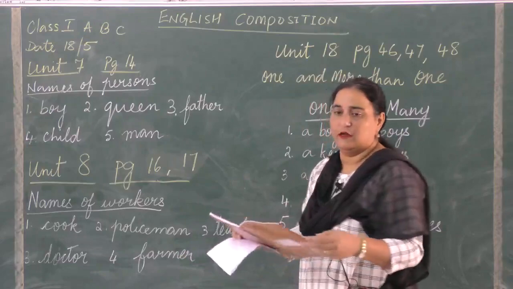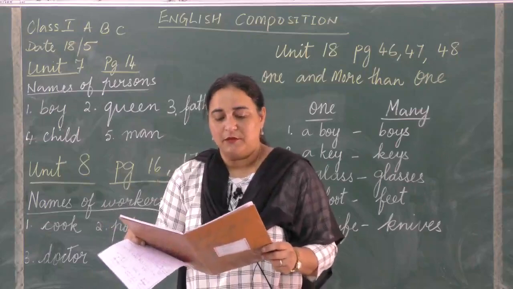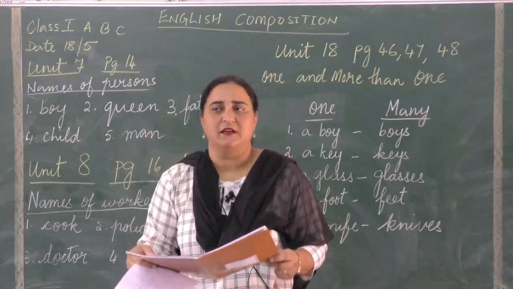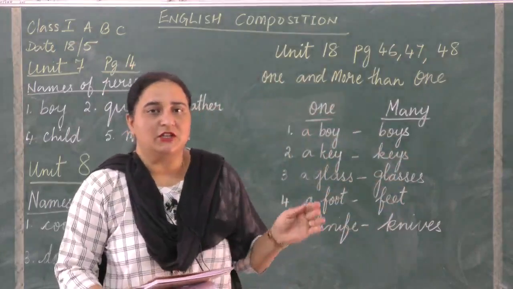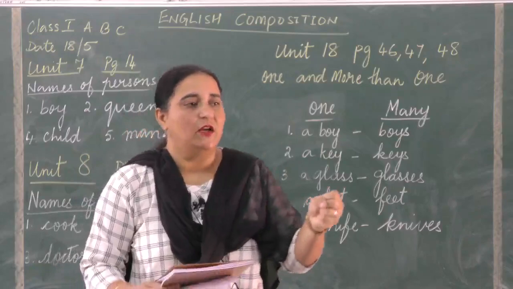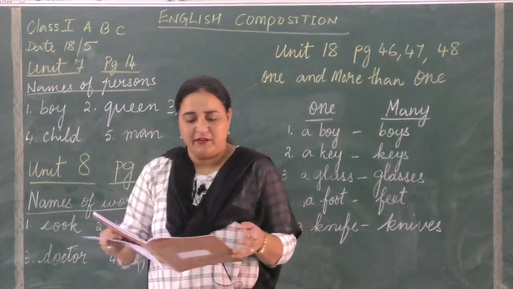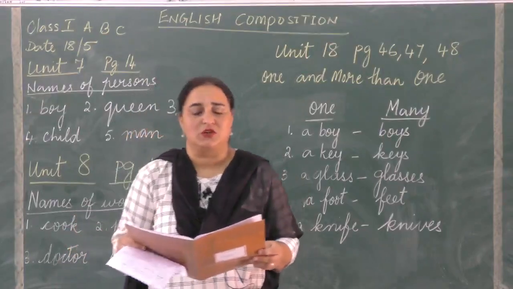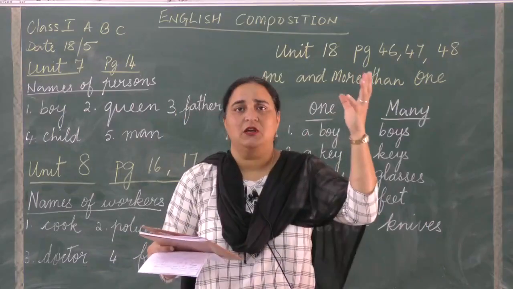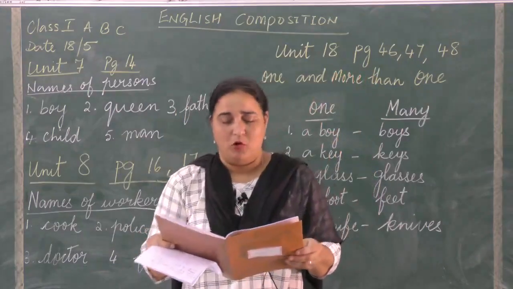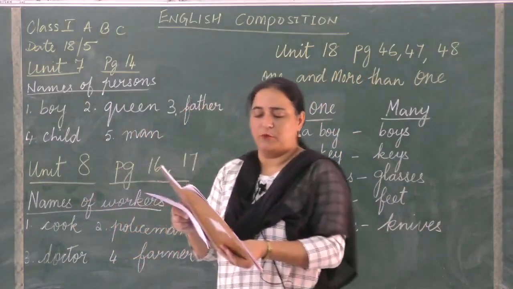On page 16, nurse is there. Then we have the waiter, we have hunter, shepherd. Shepherd is a person who looks after cattle. If a lot of sheep or a lot of goats are there all together, a shepherd, a man, takes a stick and looks after those animals. He is in charge of them. Then we have a tailor. I'm sure you know what's a tailor, a person who stitches clothes. Then we have a porter. A porter is a person who carries luggage on his head. And there's another name, potter, with a double T. Excuse me. He's called a potter. He makes pots.